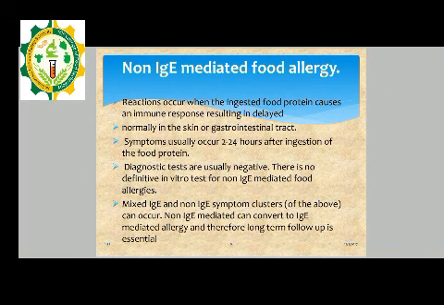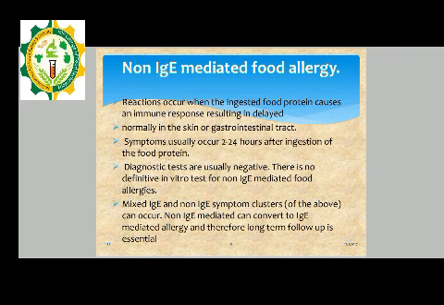Now, non-immunoglobulin mediated food allergy. These reactions occur when the ingested food protein causes an immune response with delayed symptoms, normally in the skin or gastrointestinal tract. Symptoms usually occur within 2 to 24 hours after ingestion of the food protein. The diagnostic tests are usually negative.